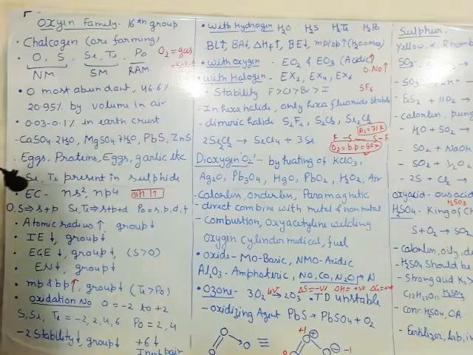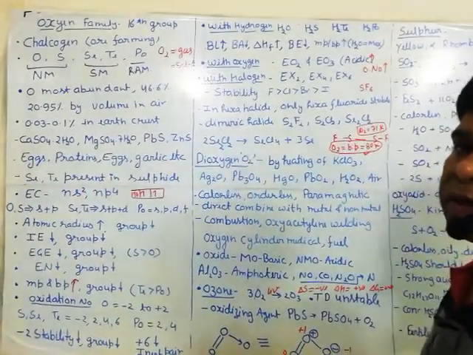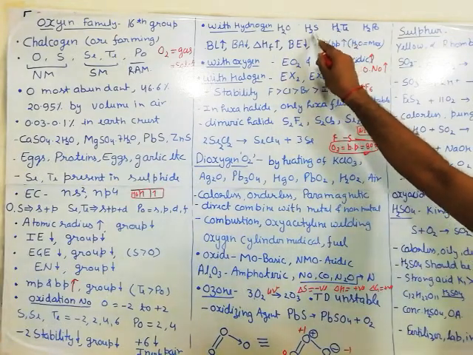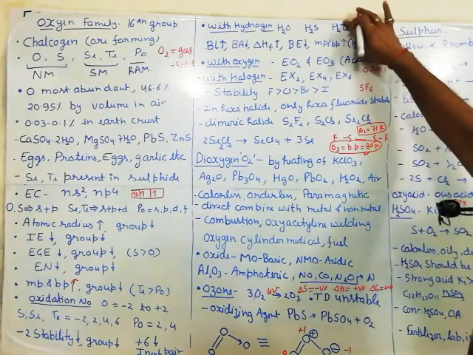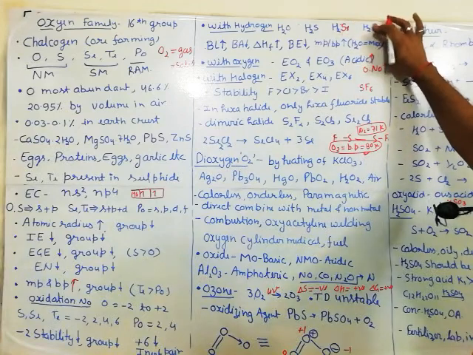Now the next part: the reaction with hydrogen. When they react with hydrogen, what compounds do they give? H2O, H2S, H2Se and H2Te.